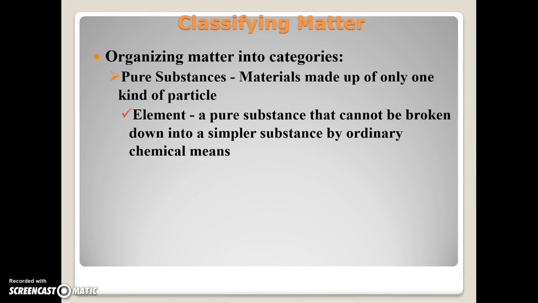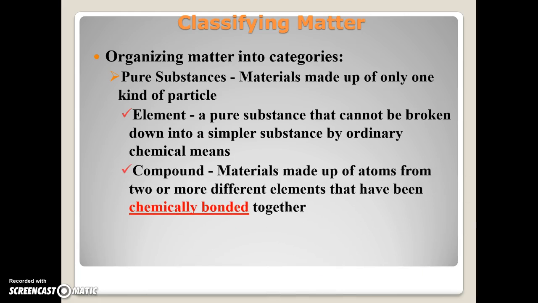So let's look at some of those. One is an element. Okay, and this is a pure substance that cannot be broken down into a simpler substance by ordinary chemical means. And this is kind of what makes up, we have the periodic table of elements, that's what makes up the universe. In other words, you can't get any simpler than oxygen. Oxygen is not made up of a number of different other things. Oxygen is made up of oxygen. That's it. It's as simple as it gets. It can't be broken down any simpler than that.